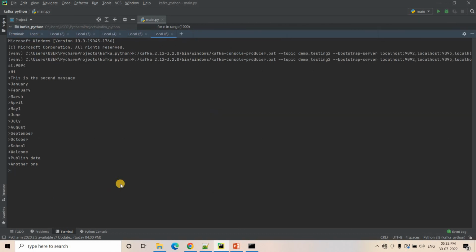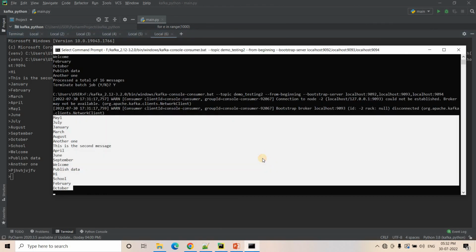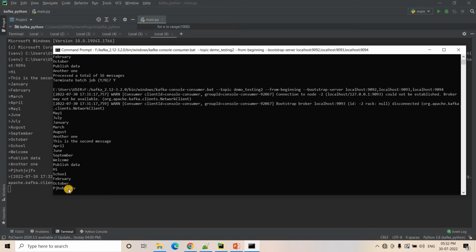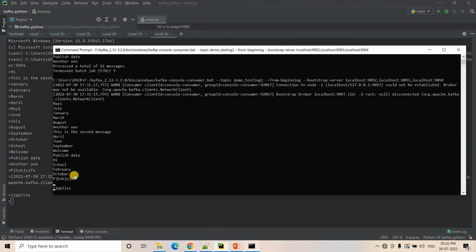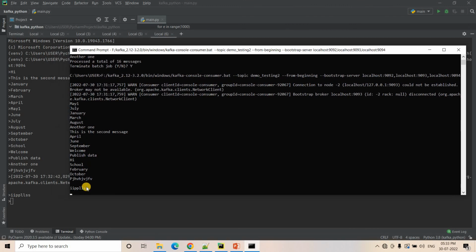But still I can publish messages and do all this activity. I can write something and hit enter, and here also you will see that the same message is coming. Here it is also showing that it is not able to connect to this server. That's fine, for our case it is working, right? For example, I will publish a message, IIPPLLSS, and here you will see IIPPLLSS. So 2 servers are down out of 3, but we still get the complete message and our consumer is able to consume the new messages.